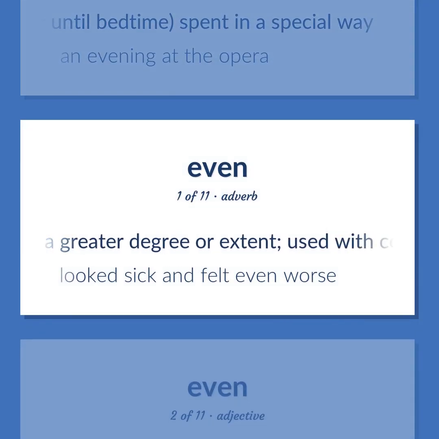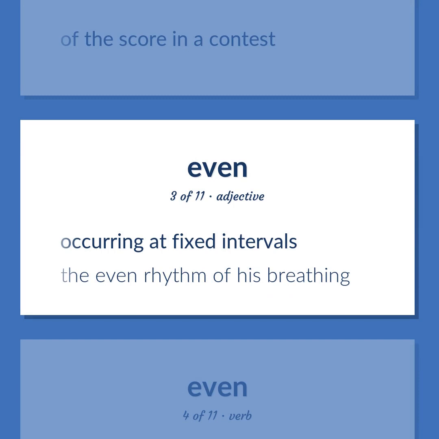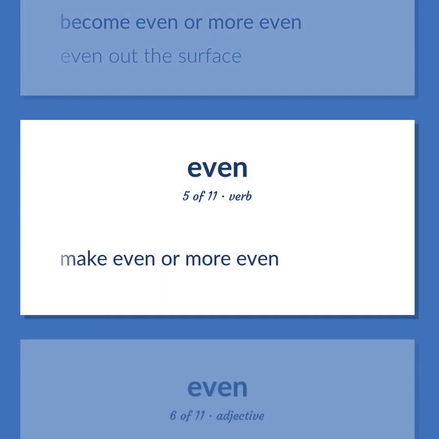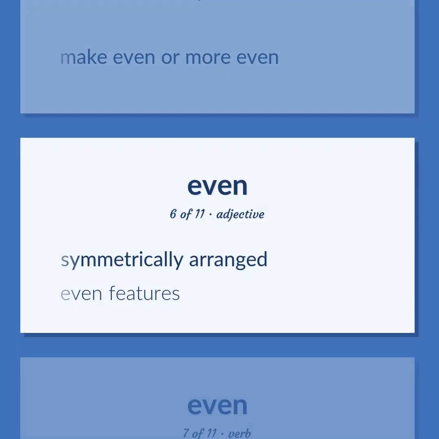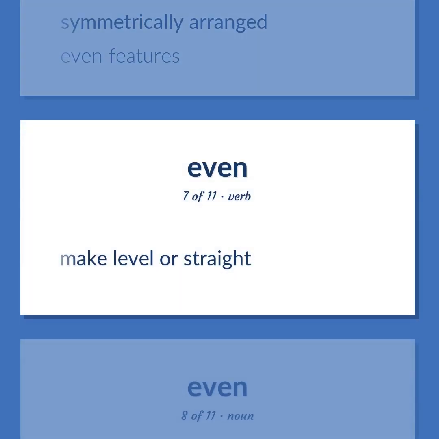To a greater degree or extent, used with comparisons. Looked sick and felt even worse. Of the score in a contest. Occurring at fixed intervals. The even rhythm of his breathing. Become even or more even. Even out the surface. Make even or more even. Symmetrically arranged. Even features. Make level or straight.